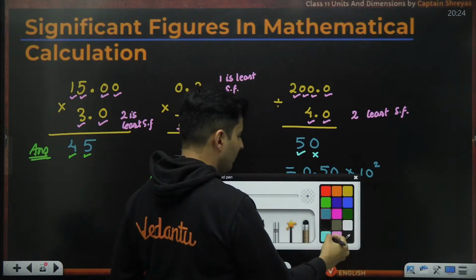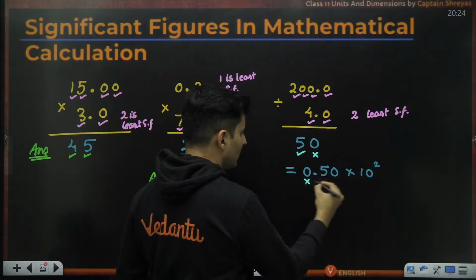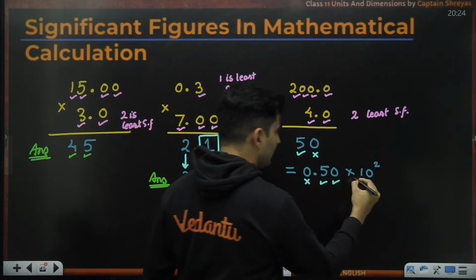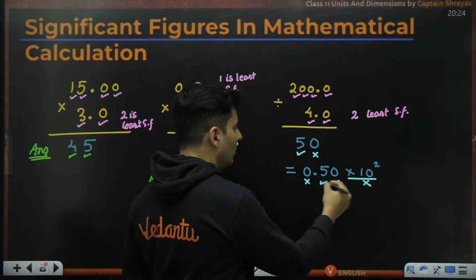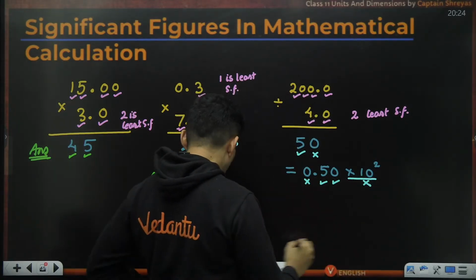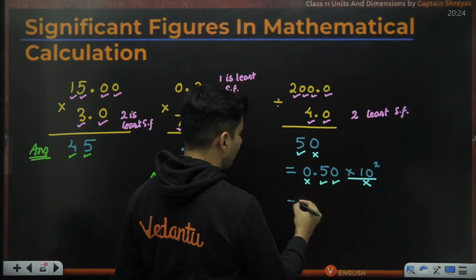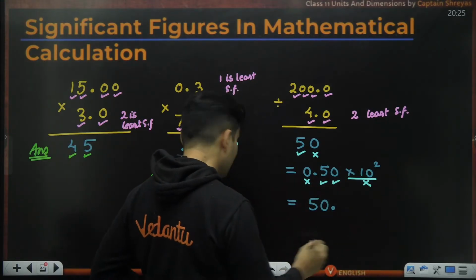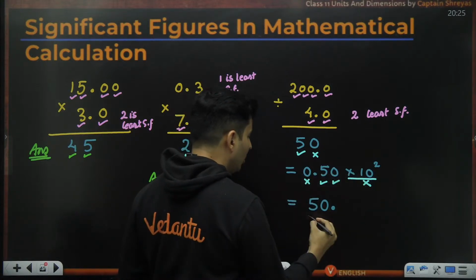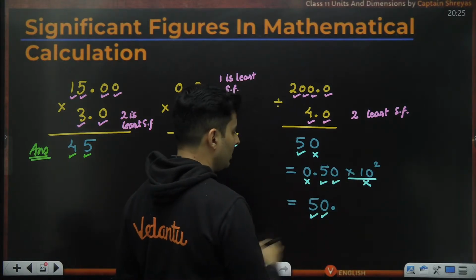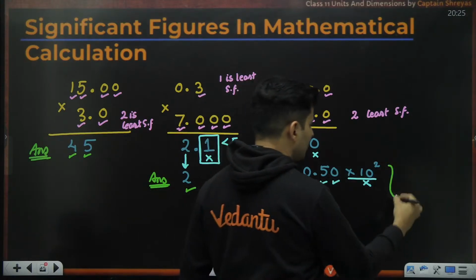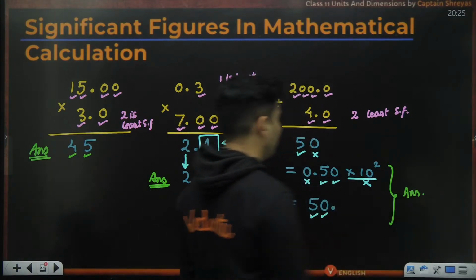So what happens then? See, this is not significant, this and this are significant, this is also not significant. Yeah, this whole thing is not significant. So now it is having 2 significant figures. Or the other option is I write it like this, 50 with a decimal point, don't put any zeros. When you put a decimal, automatically this and this become significant. So both options are correct. Both of them are the correct answers.